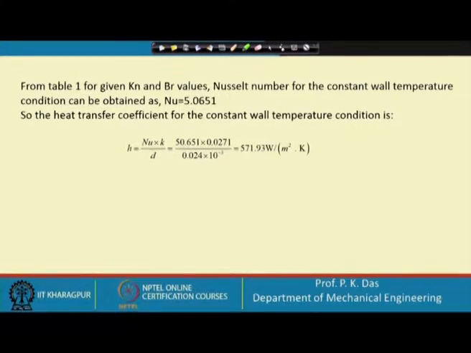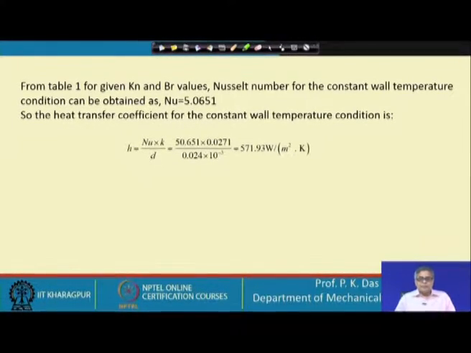So, you can understand that there will be different correlations or tables like this, and we have to estimate the Nusselt number accordingly, and from the Nusselt number we can get the heat transfer coefficient.